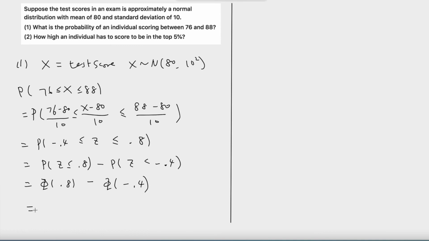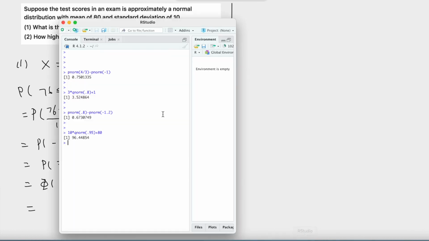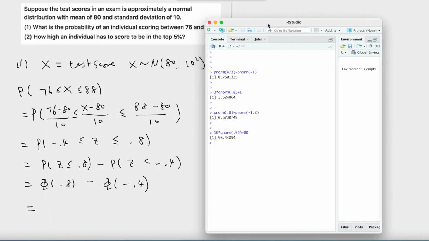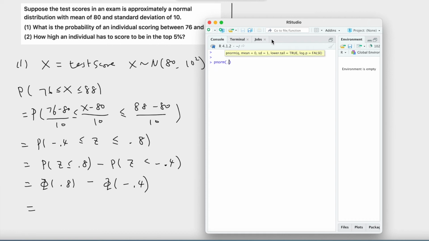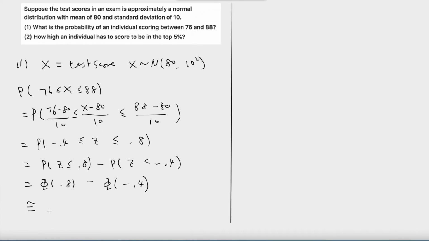And we can use R to calculate this. pnorm 0.8 subtract pnorm negative 0.4. And this is equal to 0.44 roughly. So this is roughly 0.44. Now let's look at the second question.